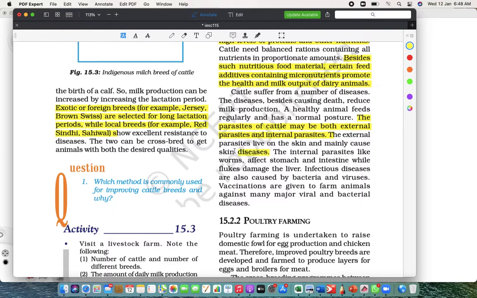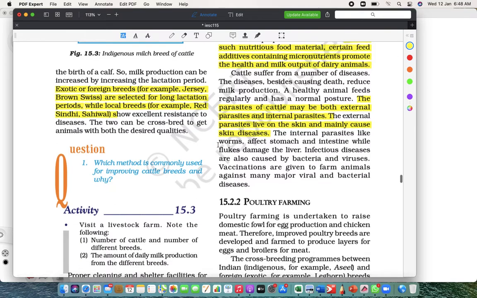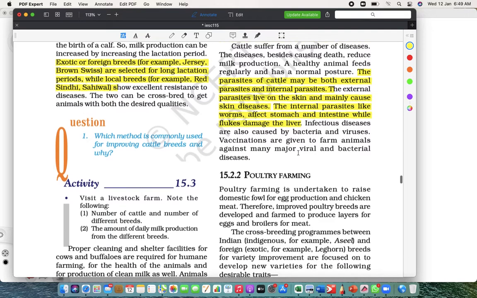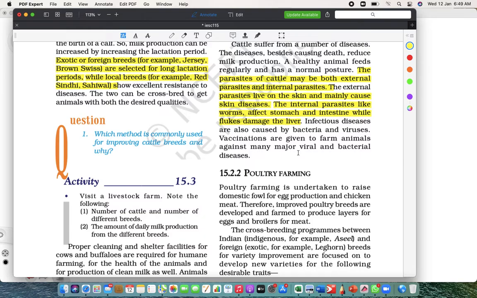So we used to brush, as I said, and check the skin properly. They also get parasites like worms that affect their stomach and intestine, and they get loose motions. While flukes damage the liver, even their liver gets damaged. Infectious diseases are caused by bacteria and viruses also. So exactly like us, they also get all such diseases.